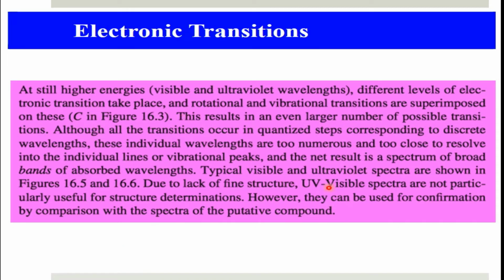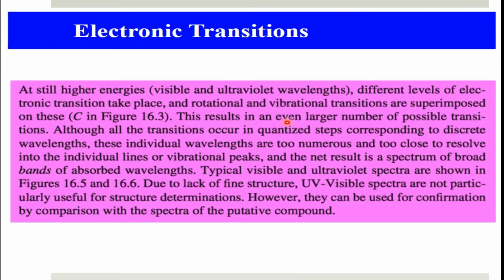And this occurs in the UV visible region of the electromagnetic spectrum. At still higher energies, that is visible and ultraviolet wavelengths, different levels of electronic transitions take place, and rotational and vibrational transitions are superimposed on these.